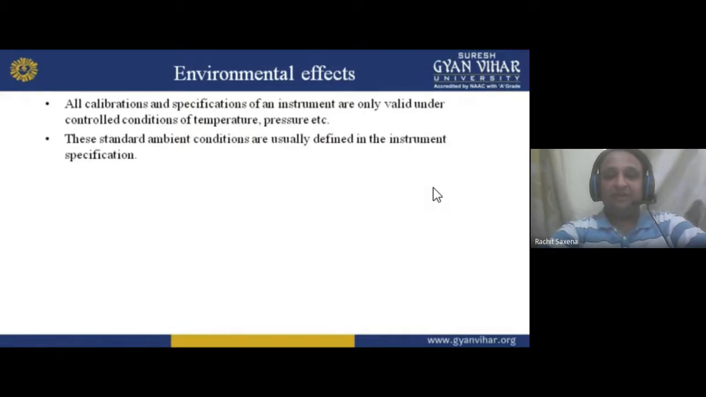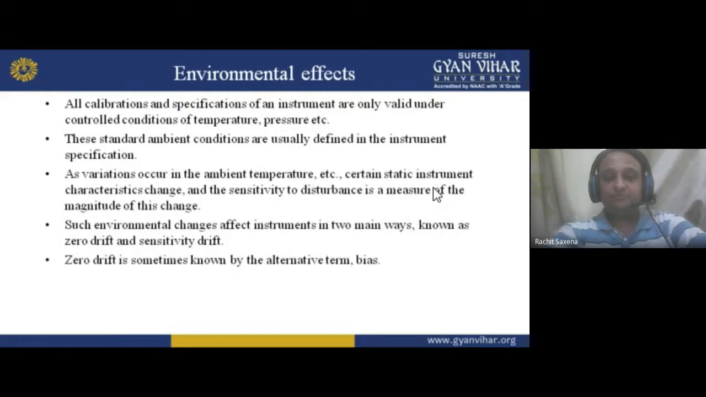Now, environmental effects. All calibration and specification of an instrument are only valid under controlled conditions of temperature, pressure, etc. In the previous lecture I told you that temperature and pressure are the environmental conditions, and an instrument should work under these conditions. If these conditions are changing day by day, then what happens?